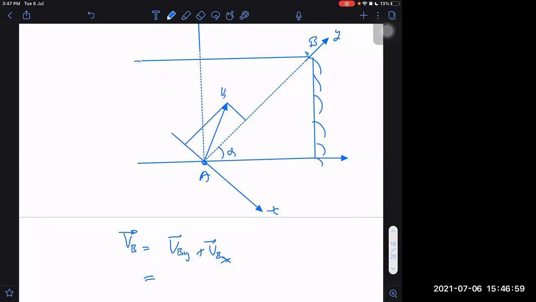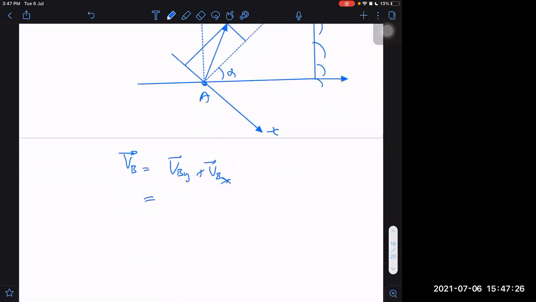But I want the speed to be minimum. Don't you think if I want the speed to be minimum, then I should not take this unnecessary component which is along x-axis? This is necessary. Without it, I will not be able to cross the river along this line. But this is extra, it is not required. I want v to be minimum possible. I cannot make v 0. Can I make v 0? Not possible. Why not possible?